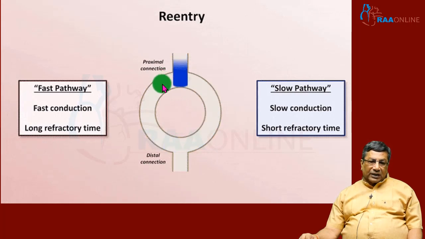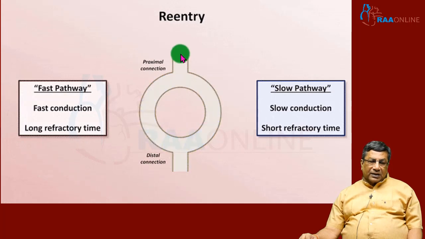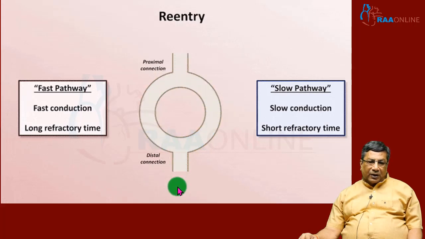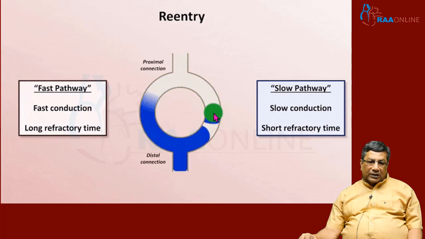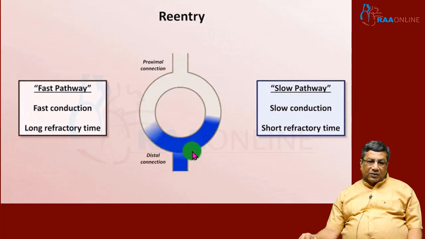The fast pathway conducts fast, the slow pathway conducts slowly. In a patient with two pathways, the fast pathway will depolarize the ventricle, and it will also go into the slow pathway and stop the slow pathway impulse from coming back into the ventricles. So this is what happens in a normal circuit.